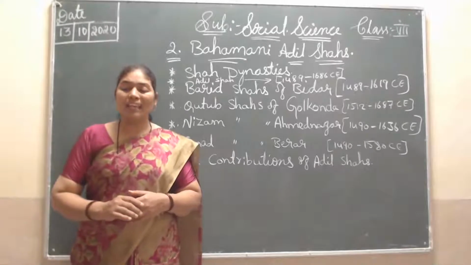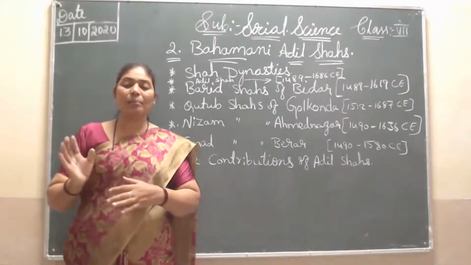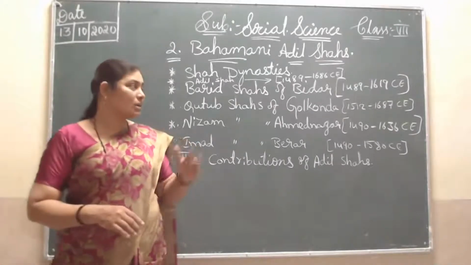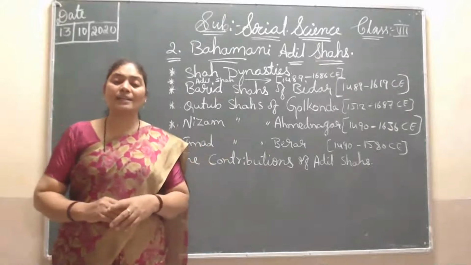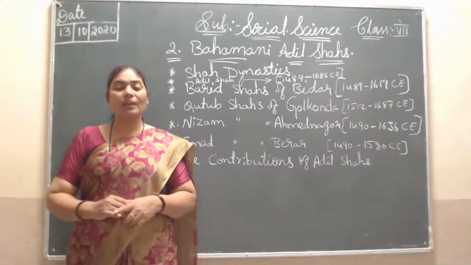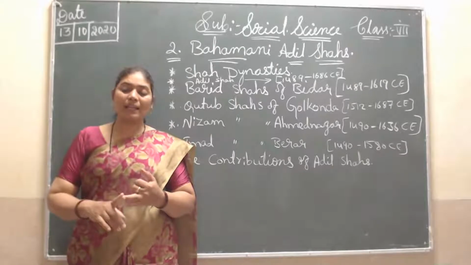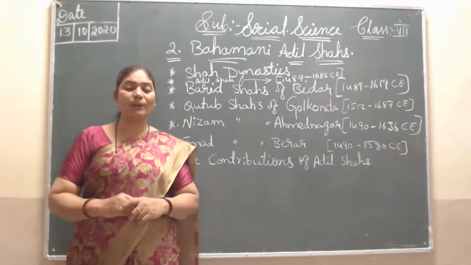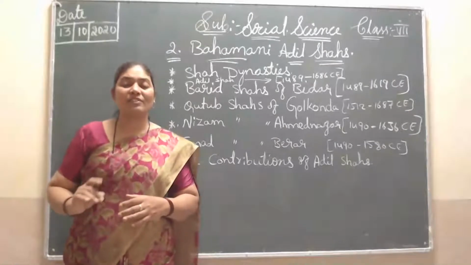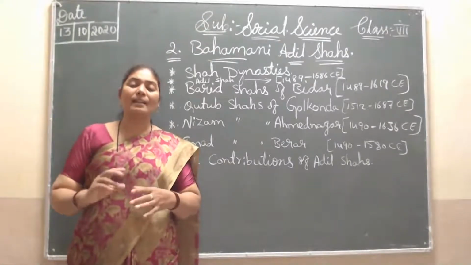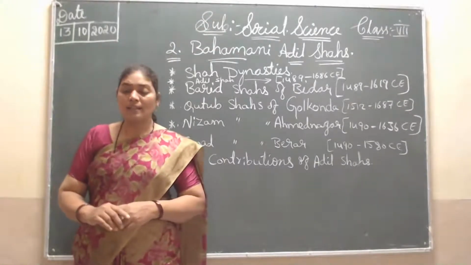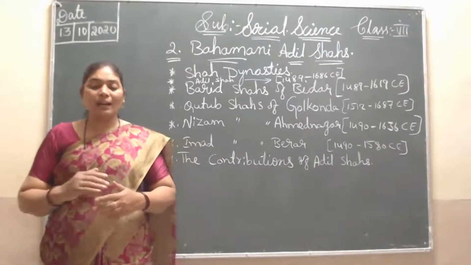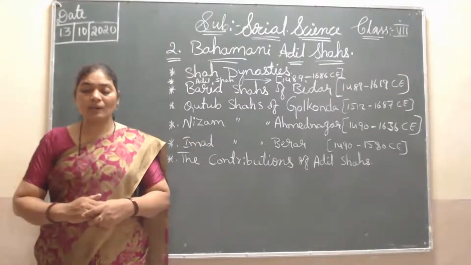So here many books were written in Persian language. In all the times these kings or dynasties were ruling, they wrote in Persian, Arabic, Urdu and Kannada languages. These four languages were given more importance, and the philosophers, writers and poets wrote in these languages. Many people wrote all these things.